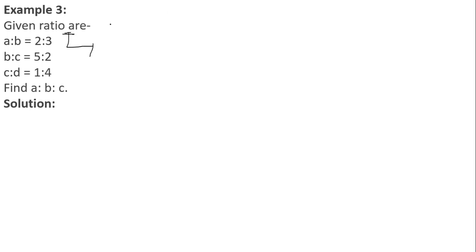A is to B is given to you as 2 is to 3, B is to C is given as 5 is to 2, C is to D is given as 1 is to 4. We have to find the value of A is to B is to C. Okay, what we can do clearly over here is, just focus on A is to B is to C. What is the value of A is to B given here? 2 is to 3. The value of B is to C is given as 5 is to 2, and the value of C is to D is given. We don't actually want D, but we'll take it here.